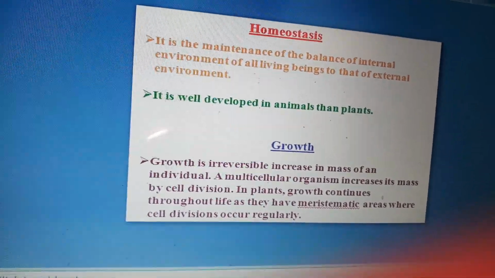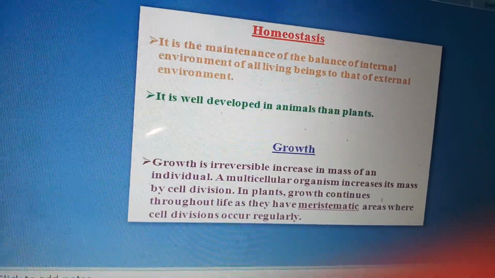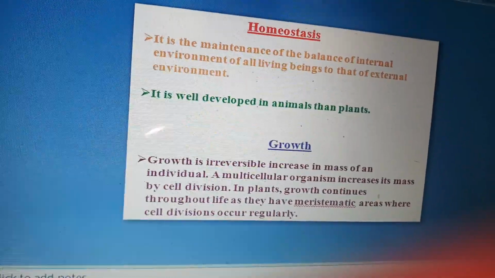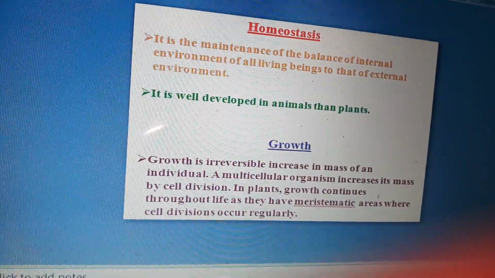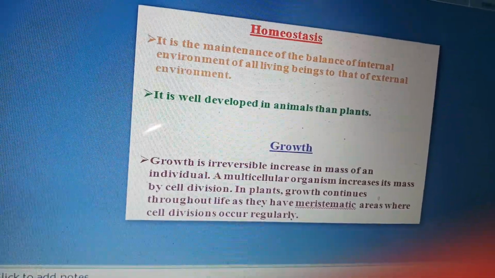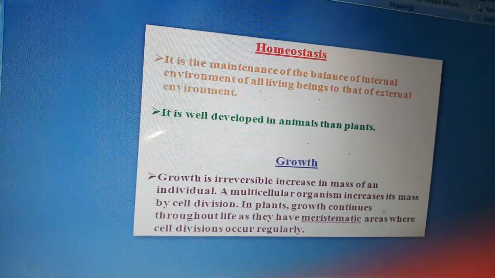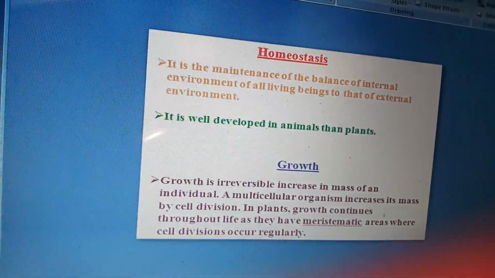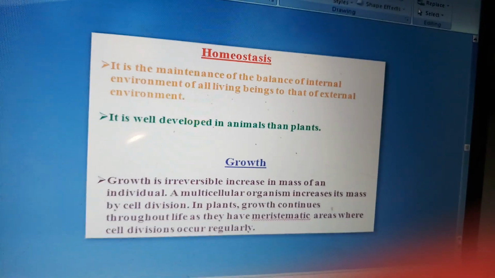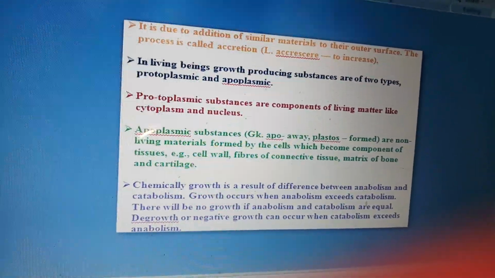A multicellular organism increases its mass by cell division. In plants, growth continues throughout life as they have meristematic tissue where cell division occurs regularly. It means that plants have meristematic tissue where cell division occurs continuously. So this is the difference between animal and plant growth.